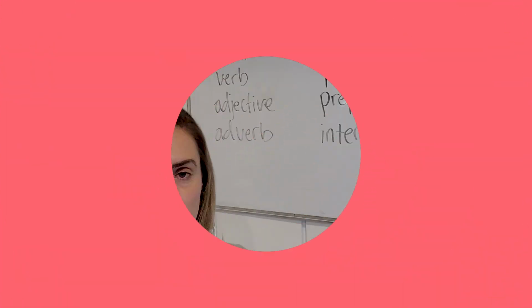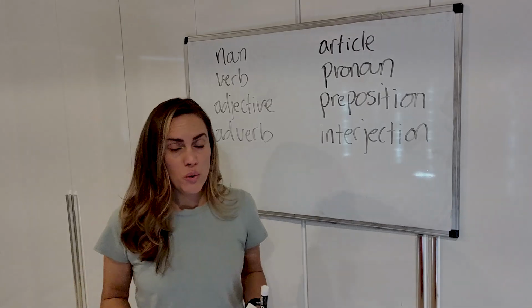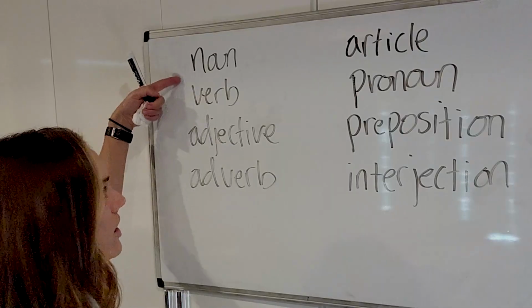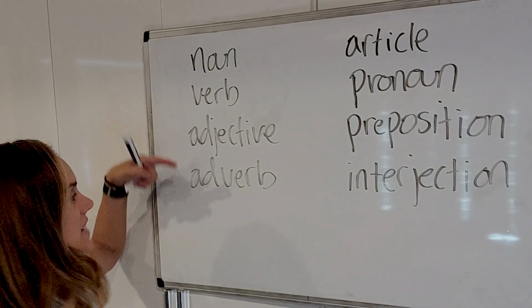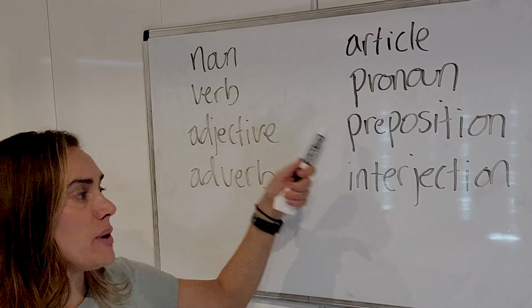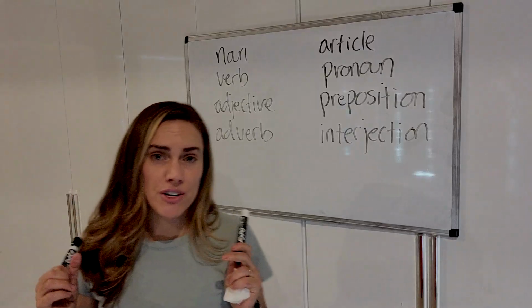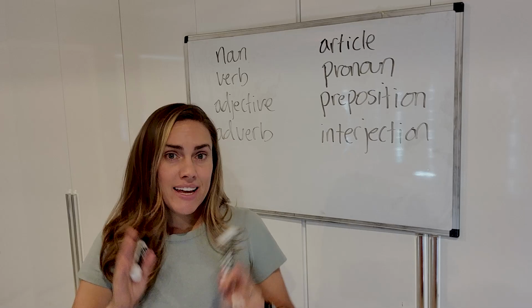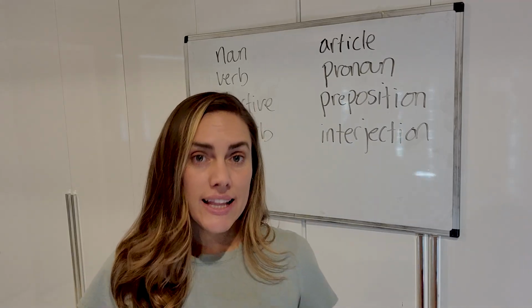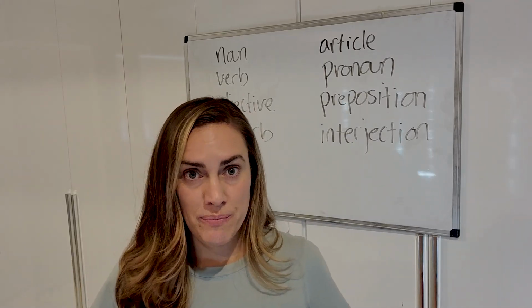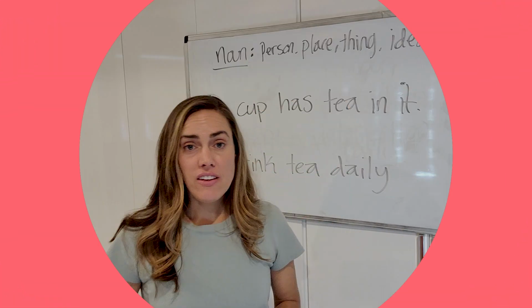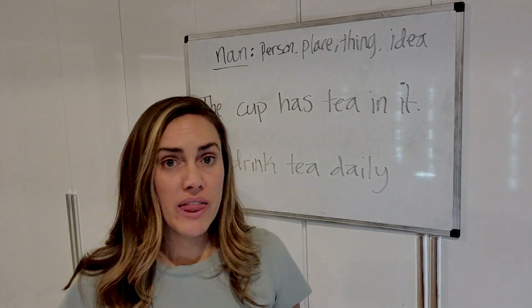So here we are, parts of speech. Let's talk about them now. Okay, so these are the parts of speech we will review in this video. Nouns, verbs, adjectives, adverbs, articles, pronouns, prepositions, and interjections. And I'm going to try to be very concise and clear with some examples for each one. Here we go. All right, everyone, so we're going to start with a noun first.